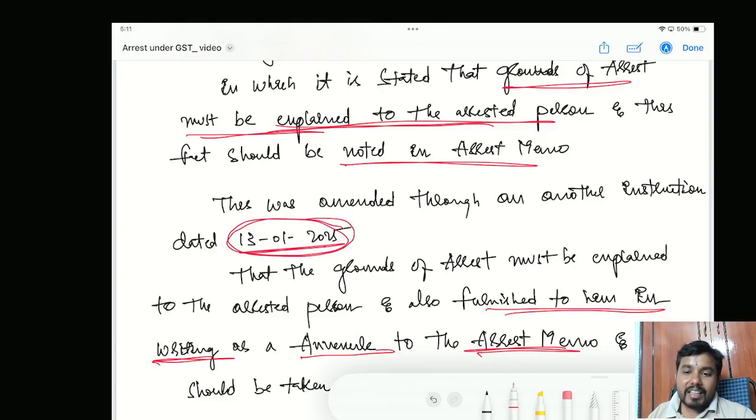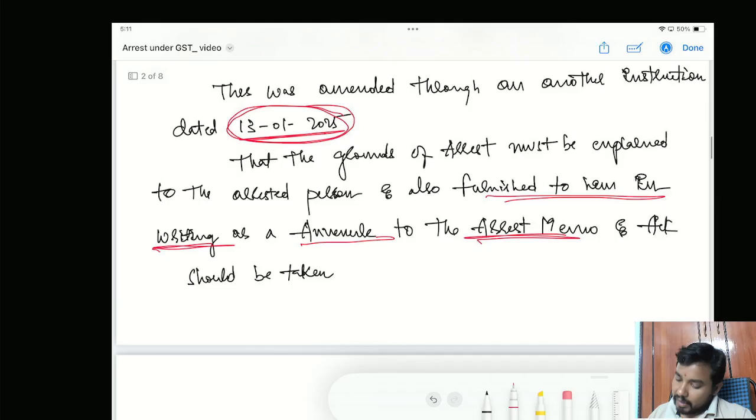In that judgment, the Delhi High Court had categorically said that the grounds of arrest should definitely be communicated in writing. Categorically, the High Court had said that the grounds of arrest should be communicated to the arrested person in writing. Okay. Now, why? There was a discussion about these aspects. Let us refer to the paragraphs they have referred to. Okay.